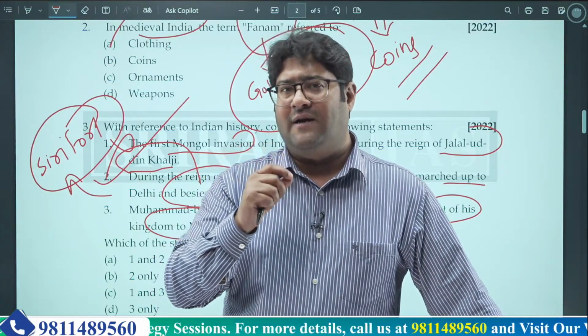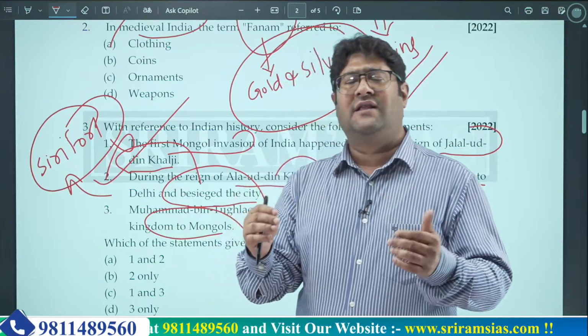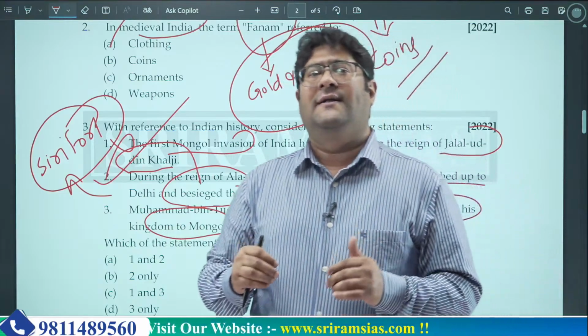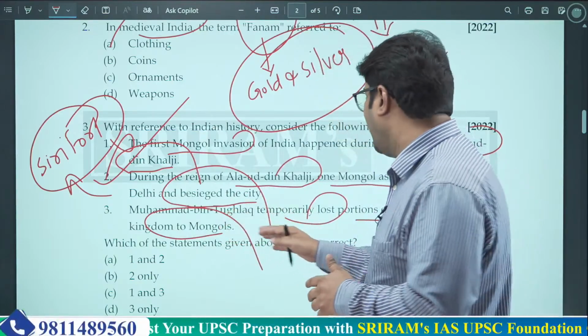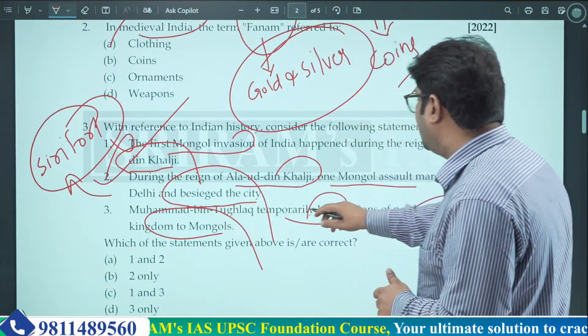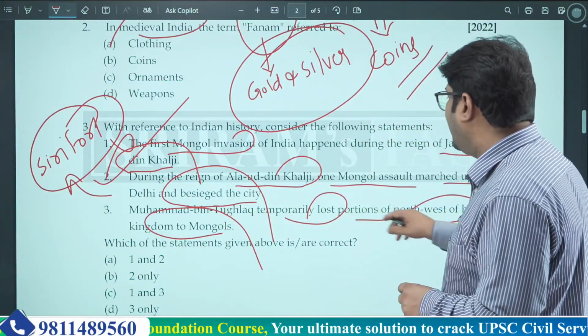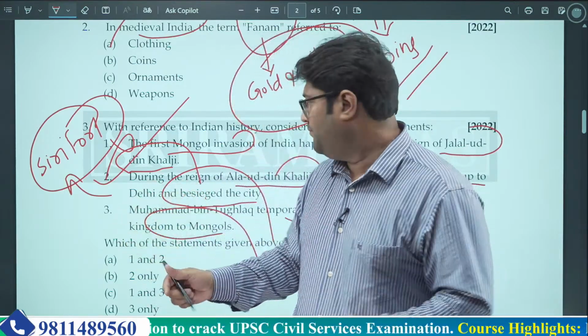They were not attacking India that much. So the whole argument this statement is giving you, that the Sultan lost portions of the northwest of India temporarily, doesn't make any sense. So that's why this statement is also wrong.